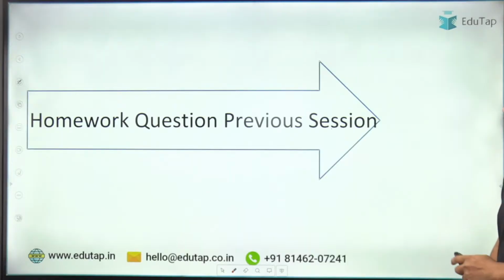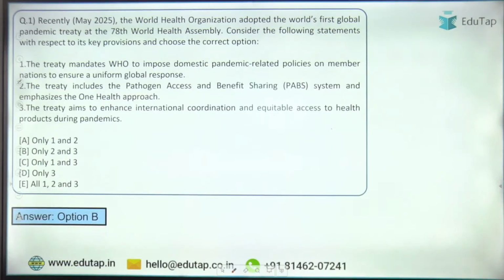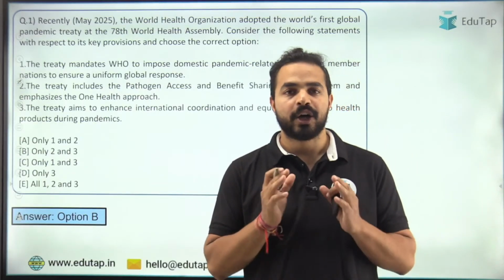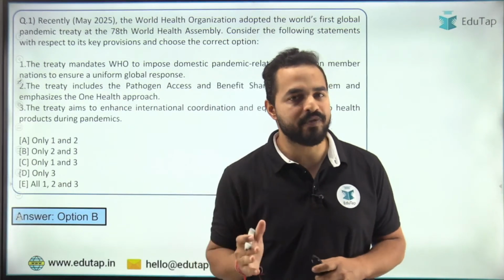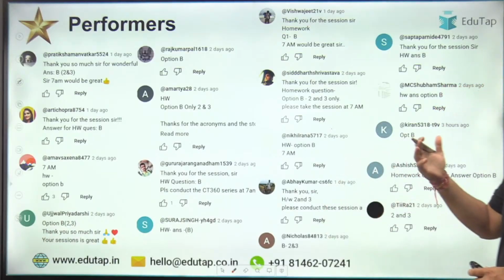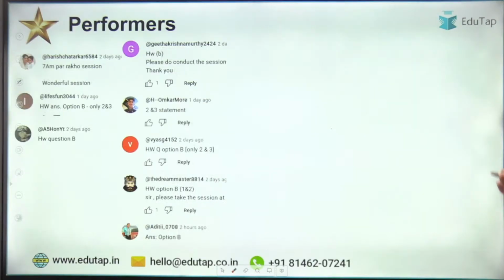So अगर हम बात करते हैं लास्ट क्वेश्चन की, लास्ट सेशन के होमवर्क क्वेश्चन की, the question was on the world's first global pandemic treaty, and here the right answer was option B, that is only statement 2 and 3 were correct here. And let me tell you, the people who give me the right answer in the chat box to the homework question, they will become the star performers. And here I have a long list of star performers here, right? So Pratiksha, Archita, Arnav, Ujjwal, Rajkumar, Amartya, Gururaj, Suraj, Vishwajit, Siddharth, Nikhil, Abhay, Shubham, Kiran, Ashish, and so many people are there.